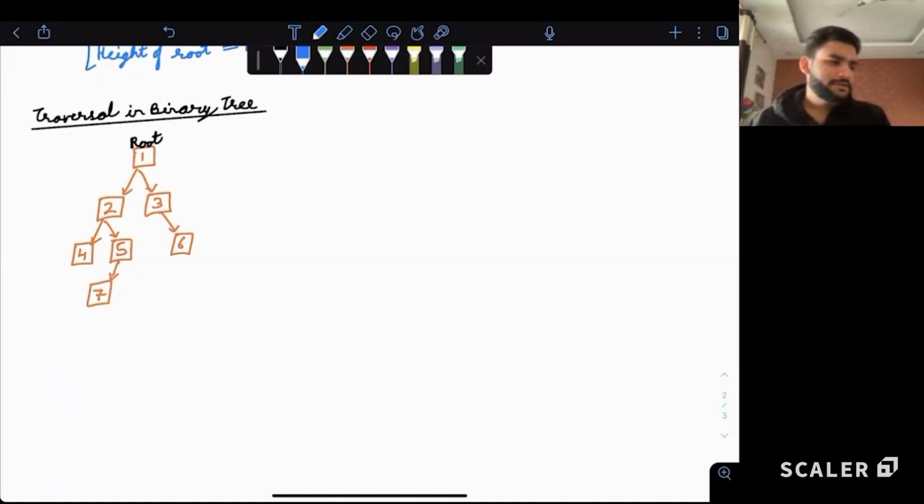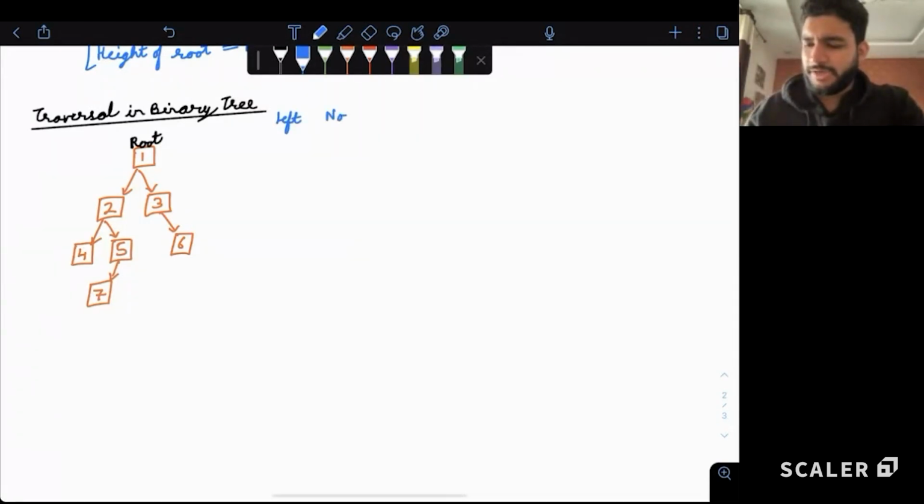Nice. Now there are 3 ways to traverse the tree based on how we are selecting left, current node, or right. So let me explain this. Please pay attention, it is important. So we have 3 parameters. Parameter number 1 is left, then we have node, and then we have right.